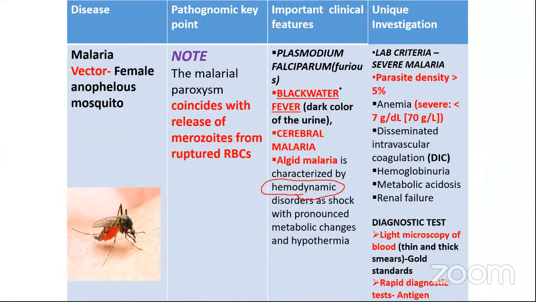And there is a term called blackwater fever. What is blackwater fever? It is a complication of malaria, because in these patients there will be dark colored urine. They will expel urine which is dark in color due to hemolysis. So that is why urine appears dark.